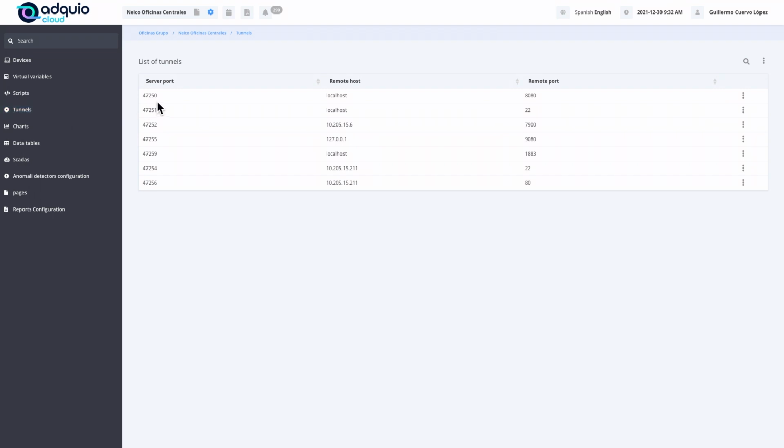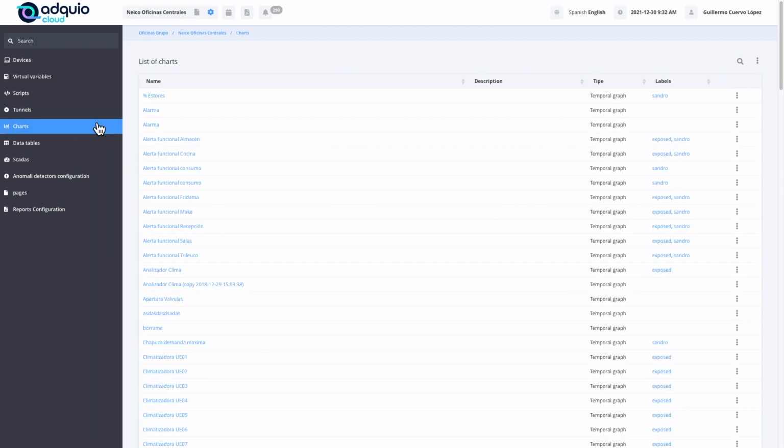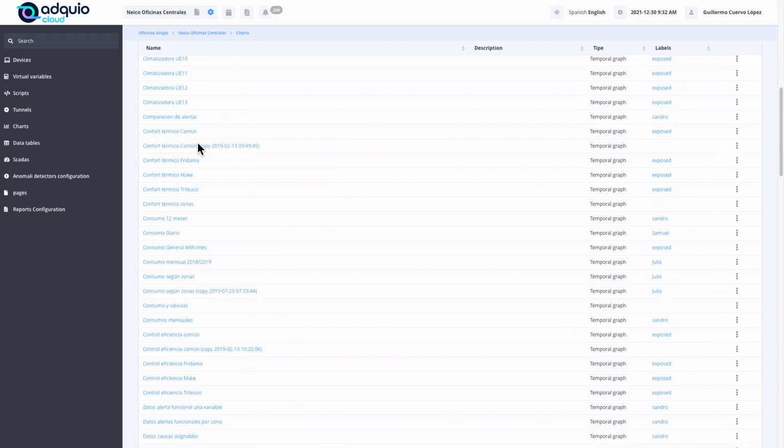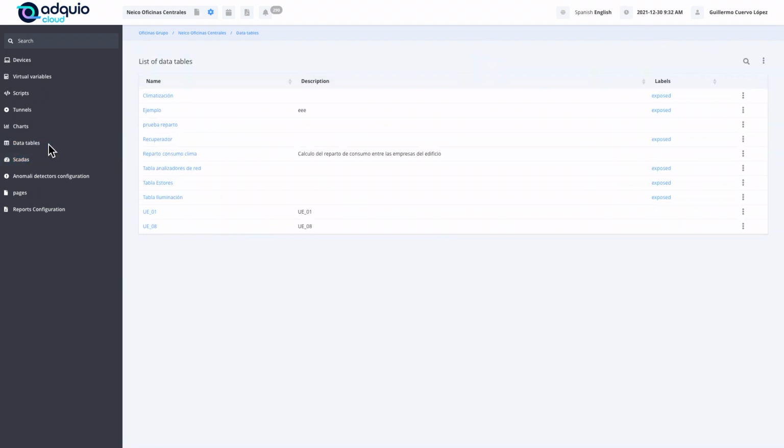The tunnels serve to do what we had previously mentioned, to act as a gateway to other devices that are in the facility. Through these tunnels we can reach those devices, and use them as if we were in our own office. In graphics, we can create any type of graphic. We will see some examples later, because it would be too long now to explain all the possibilities of these graphics.